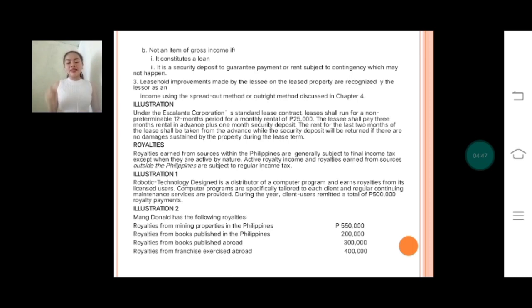And number 3, leasehold improvements made by the lessee on the leased property are recognized by the lessor as income using the spread-out method or outright method discussed in Chapter 4.